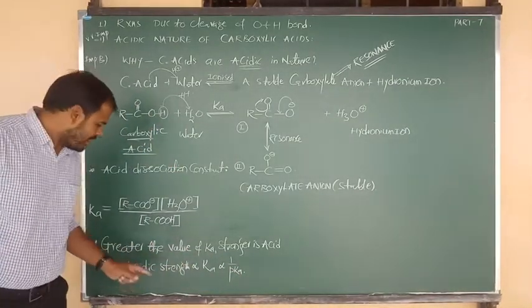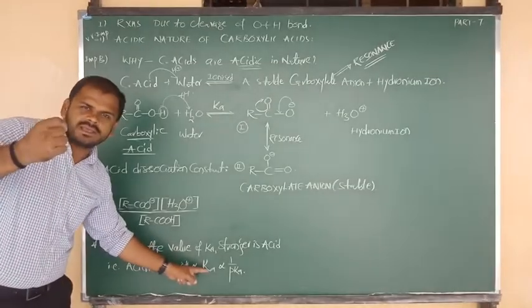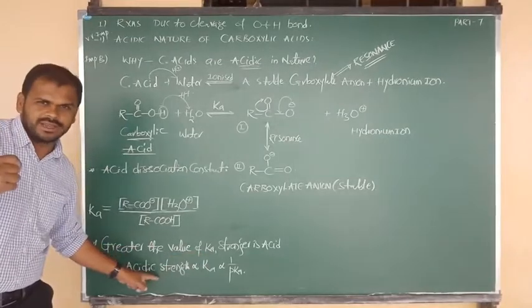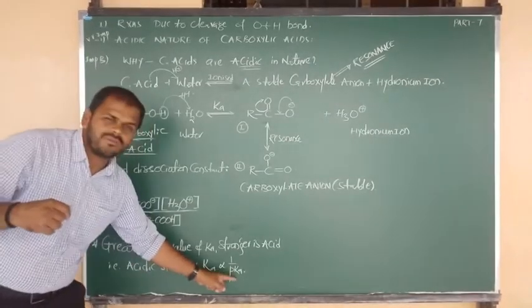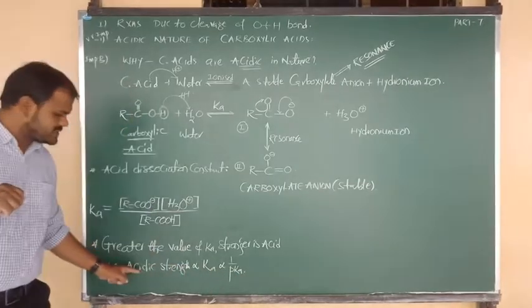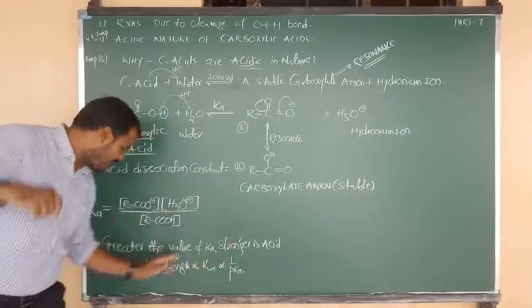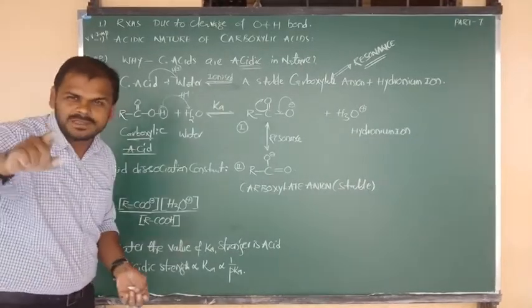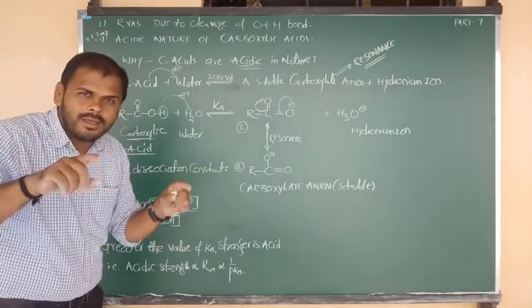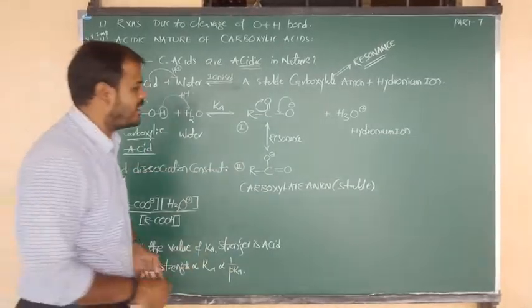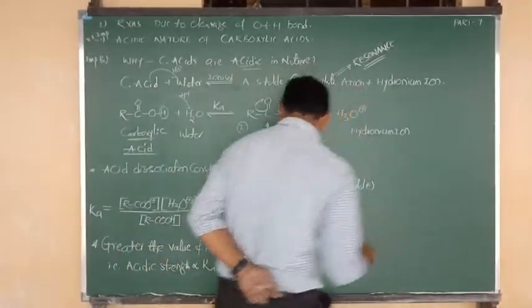Okay, now right. So as Ka value increases, acidic nature will increase. More Ka, more acidic nature. But pKa is inversely proportional. The meaning is less pKa, more acidic nature; more pKa, less acidic nature. Because as per the equilibrium concept, we have a formula for the relation between pKa and Ka. What is the formula? The formula is